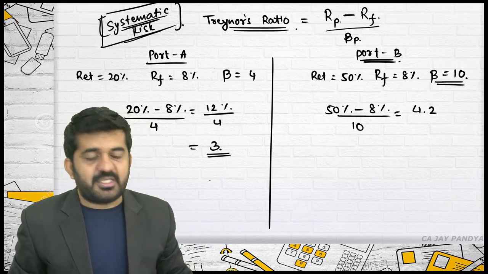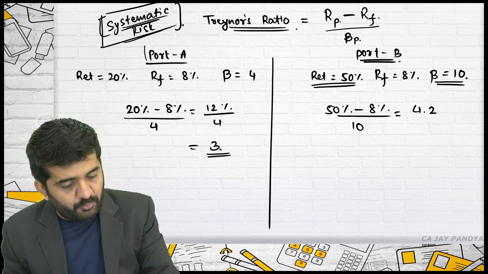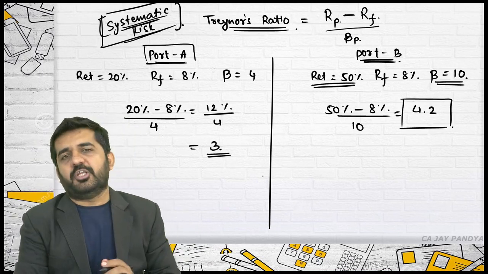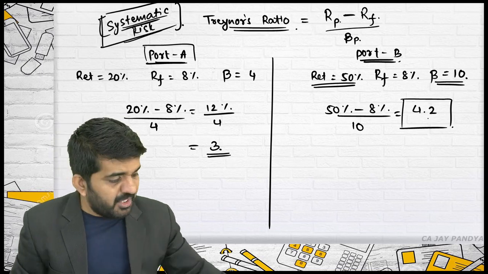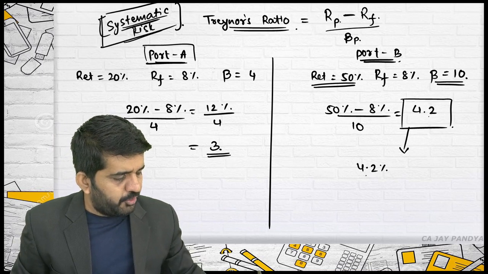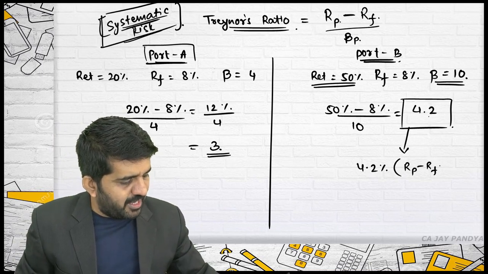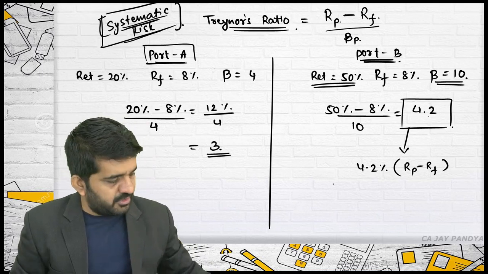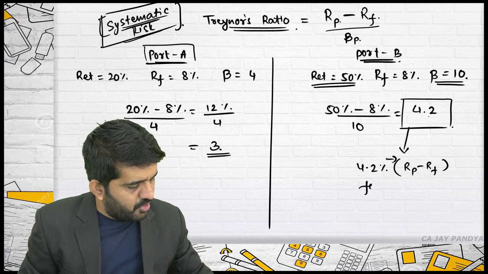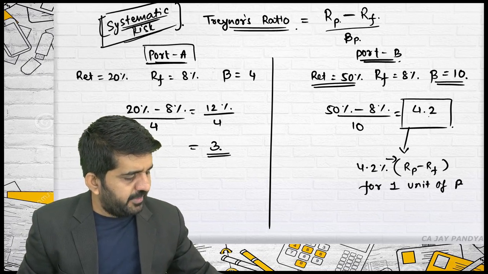This is 42% divided by 10, which is 4.2, Treynor's ratio. Even if the risk is higher, the return is compensating the risk as compared to portfolio A. You should invest in portfolio B and not in portfolio A, because this is giving 4.2% RP minus RF for 1 unit of beta. Portfolio A is giving 3% rate of return, portfolio return minus RF, for 1 unit of beta.